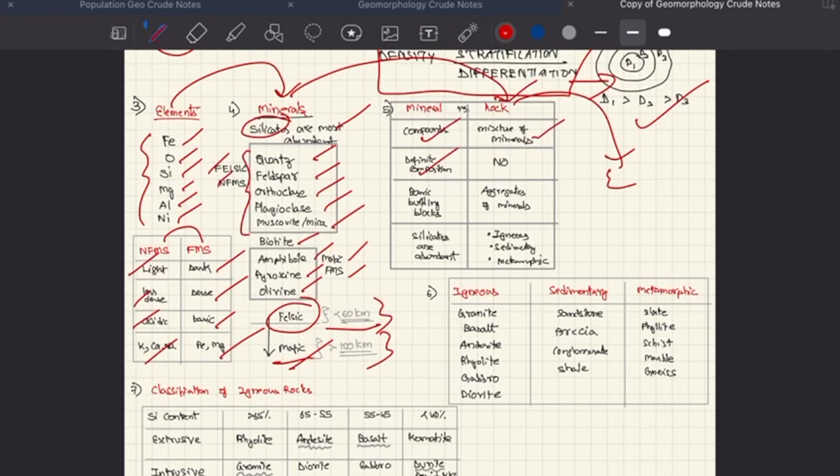So mineral versus rocks: minerals are compounds, rocks are mixtures of minerals. They have a different composition. This doesn't have any such thing. Minerals are the basic building blocks of the earth's surface. Rocks are aggregates of minerals. Silicates are the most abundant minerals.